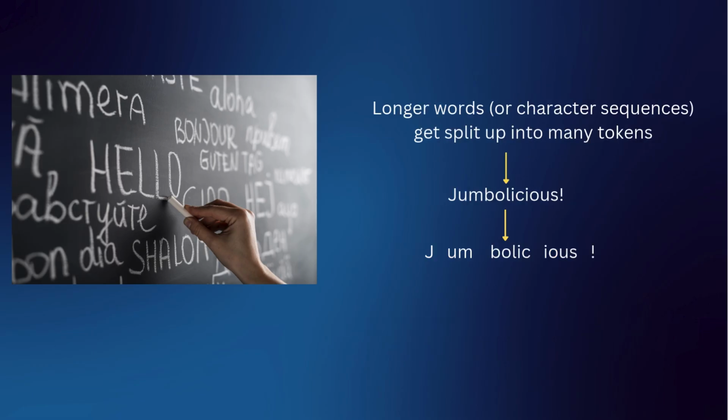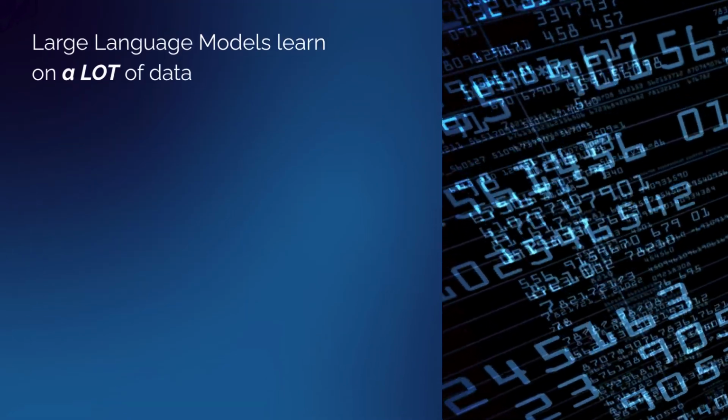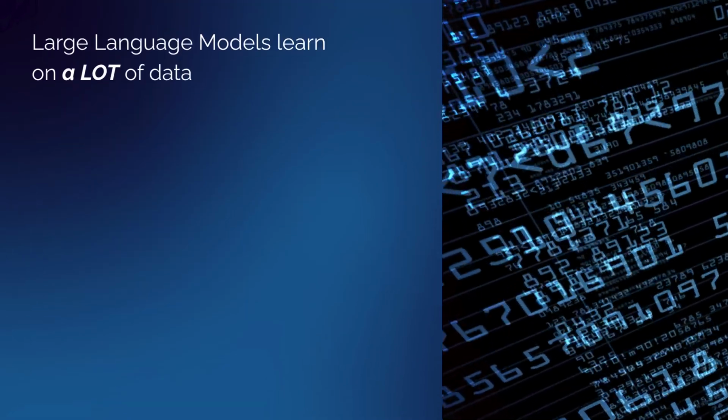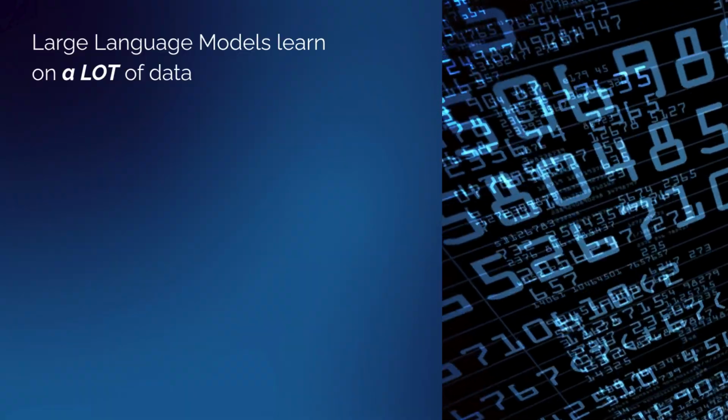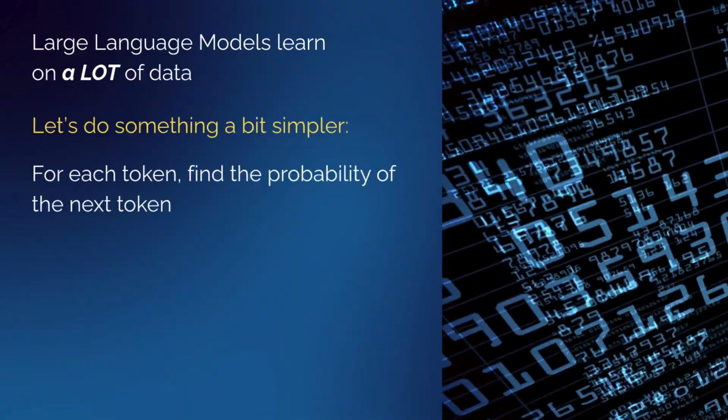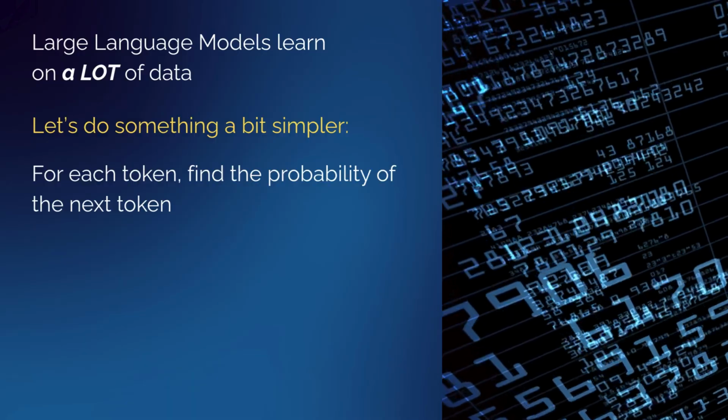So we have a set of tokens that we're trying to predict. And what happens with big words, or long character sequences, is they get split into many tokens. So here I made a word up, and you see for the tokenizer I'm using, it split it into 5 tokens. Bolicious! Exclamation mark. And this way we're dealing with a limited set of tokens, 50,000 in this case. So these large language models are trained on a lot of data. Often the entire web, lots of books, lots of code repositories, secret data. But we're going to do something simpler to show you how hallucination works.